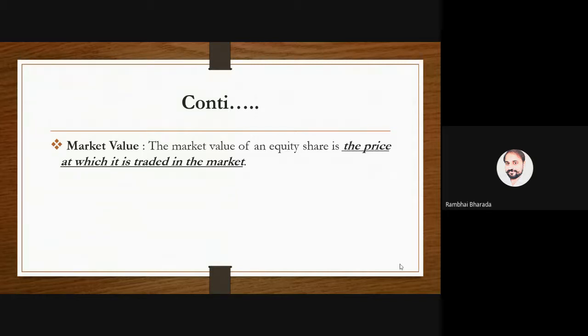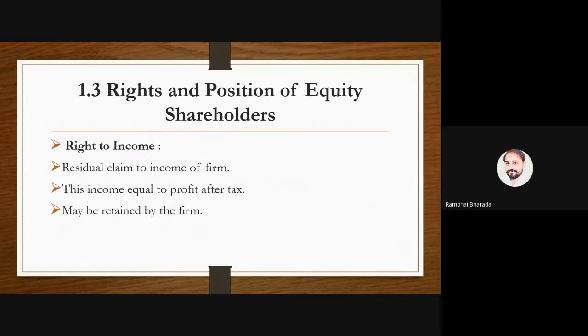Now the next point, very very important for all of you: rights of equity shareholders. Generally, we have 4 to 5 rights. The first right, right to income. Now, can you tell me what income to equity shareholders means? What will the company give equity shareholders, or what will equity shareholders get? Dividend.